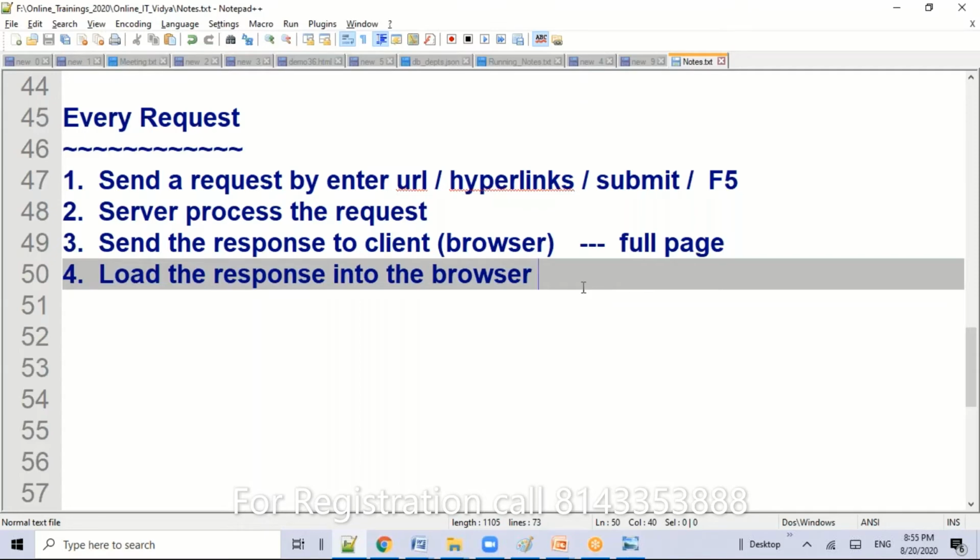We concentrate on the scoreboard, not on the entire page. But every time the complete page is regenerated and processed by the server, whether you require it or not, so it is duplicate data.